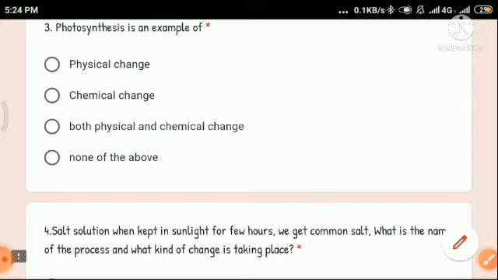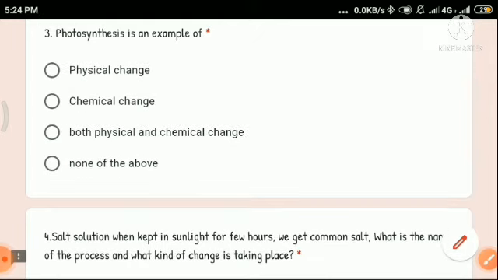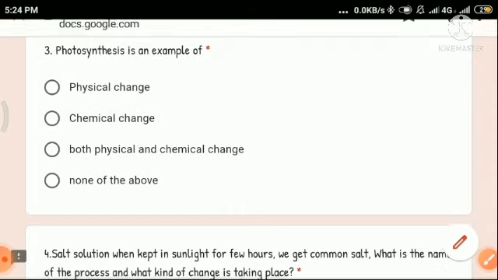Plants take carbon dioxide from the air, and water and other nutrients from the soil through the roots, and they make their own food in their leaves, in the presence of sunlight.